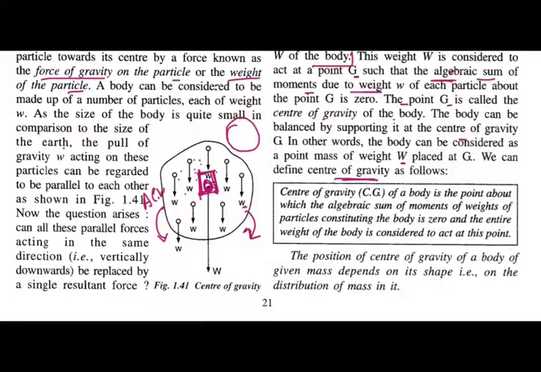Center of gravity of a body is the point about which the algebraic sum of moments of weights of particles constituting the body is 0, and the entire weight of the body is considered to act at this point. So the sum of all the moments of weight will be 0, and at the center of gravity the weight of the body is considered.